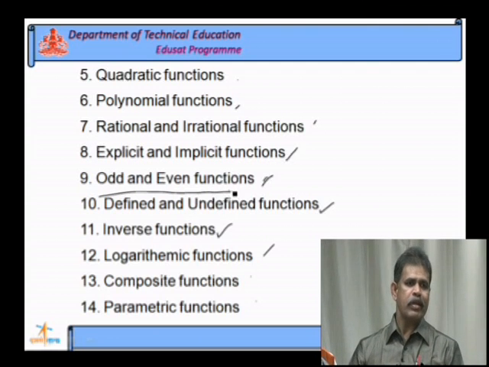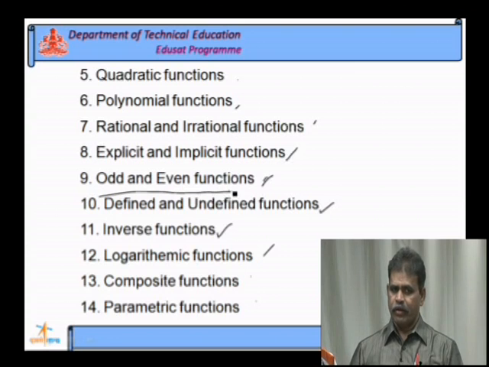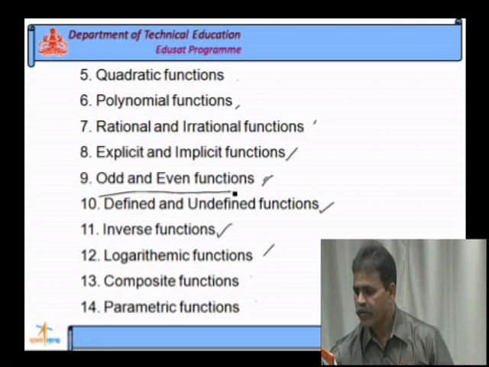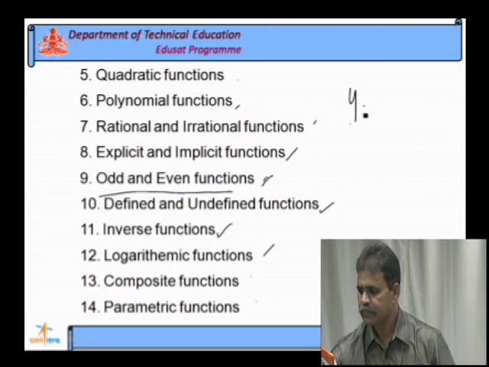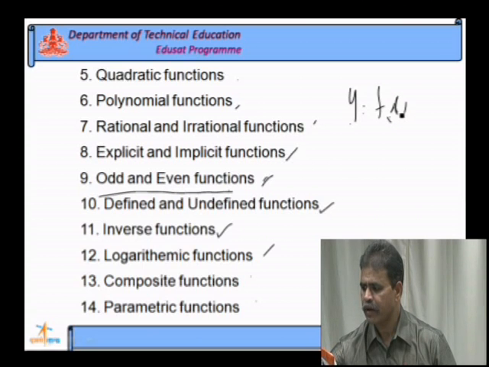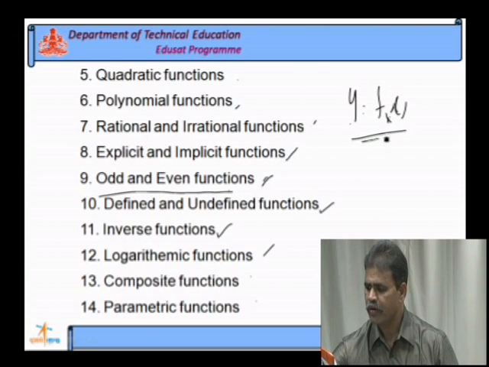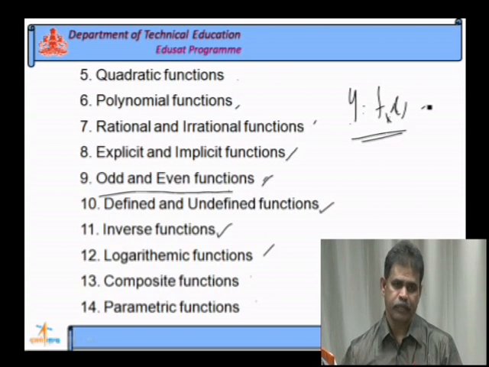So, what is the meaning of odd function and even function? Say y is equal to f of x, or this is what is called a function of x.